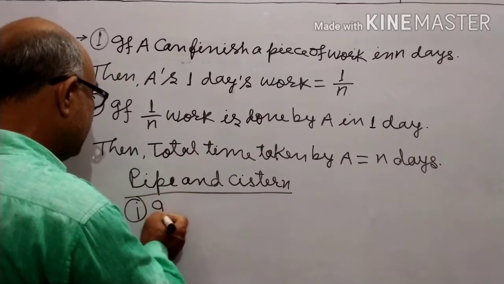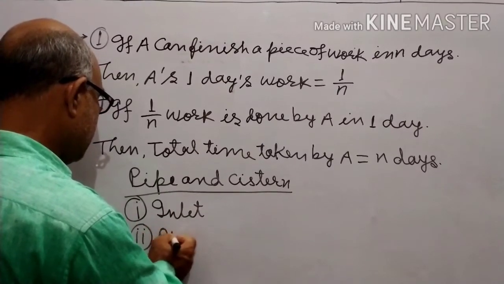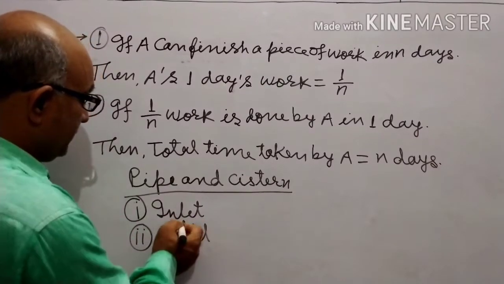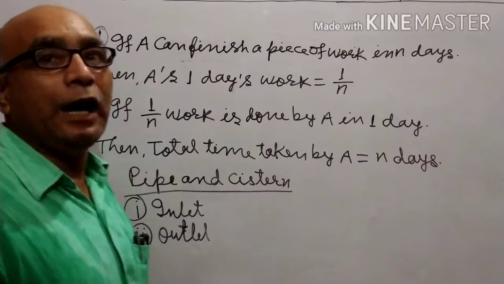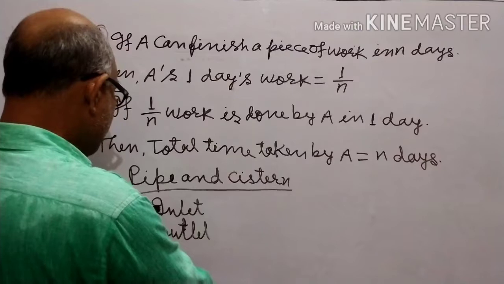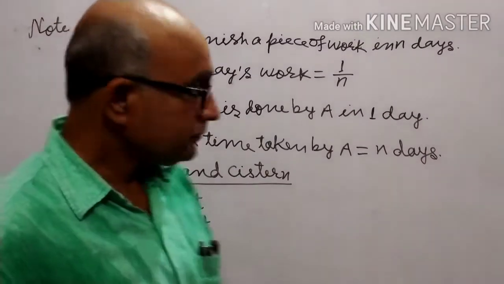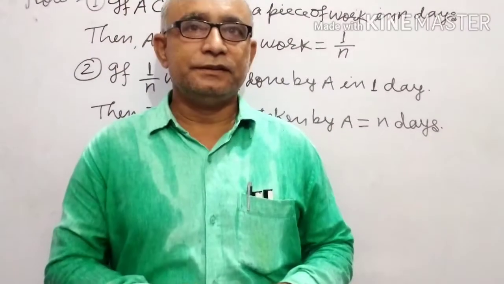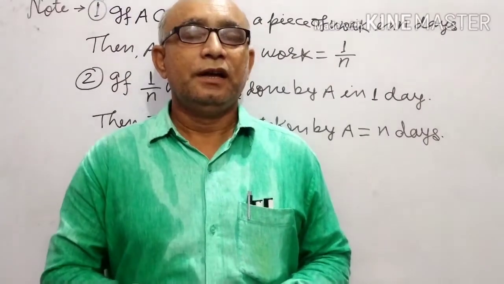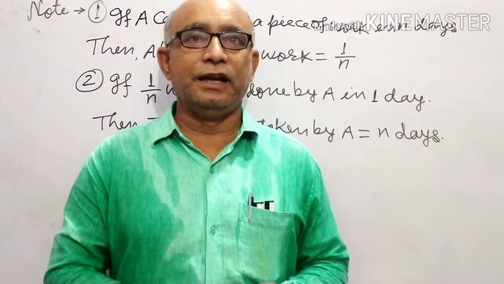One is inlet and the other is outlet. The pipe which fills the cistern is called inlet.